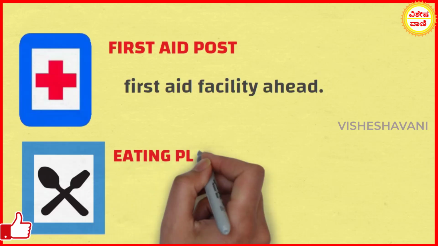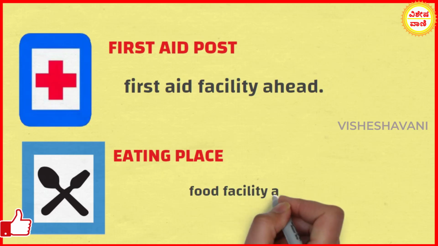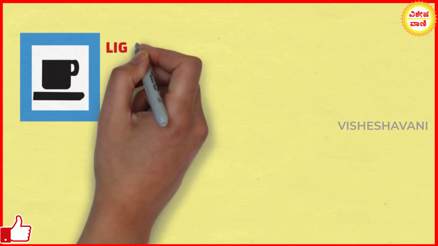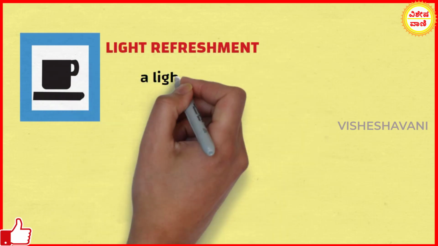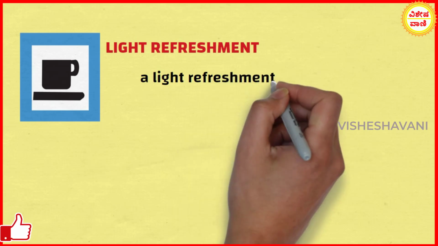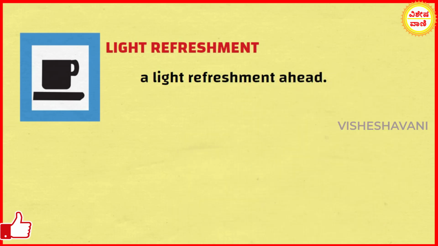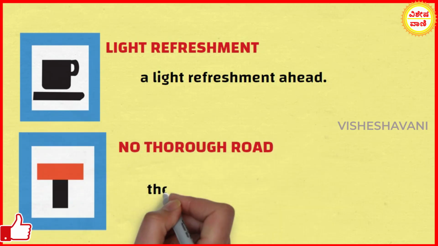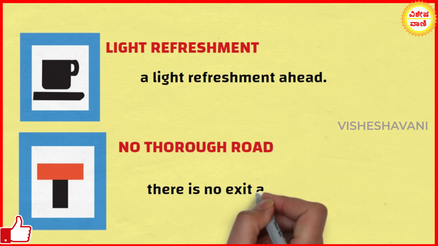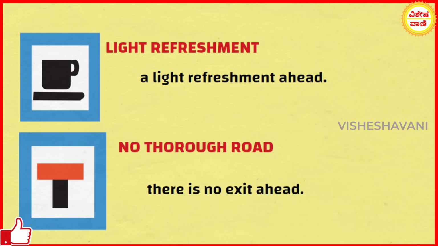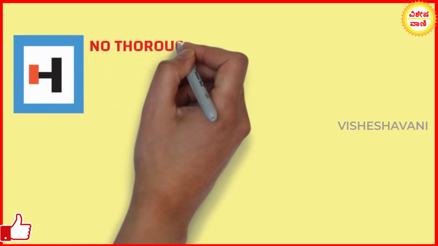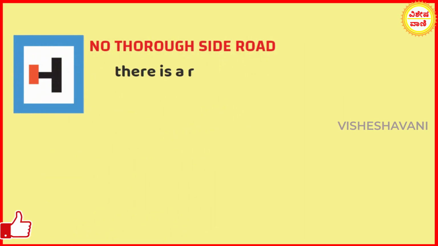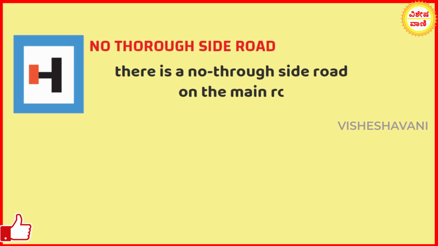Eating place. This sign indicates of a food facility ahead. Light refreshment. This sign suggests there is a light refreshment ahead. No through road. This sign suggests there is a no exit ahead. No through side road. This sign is placed when there is a no through side road on the main road.